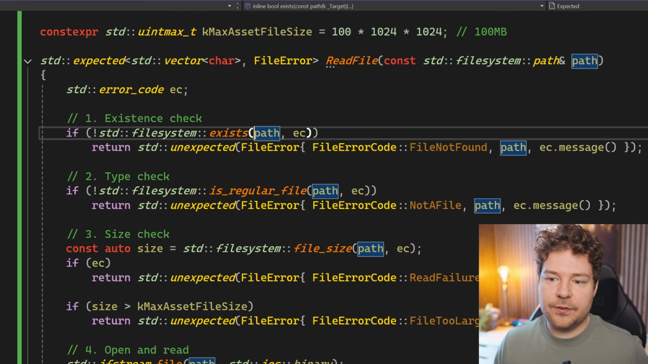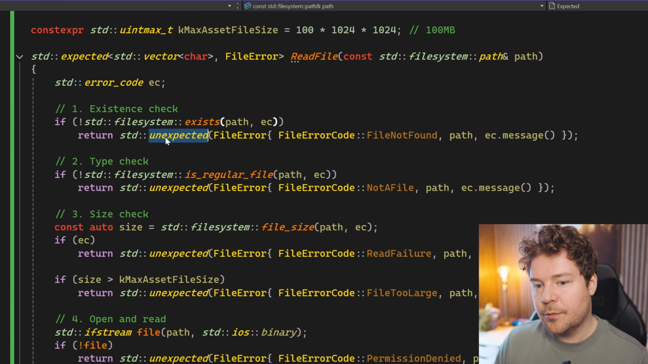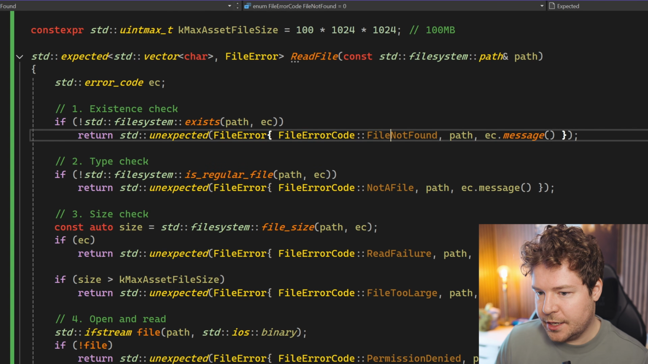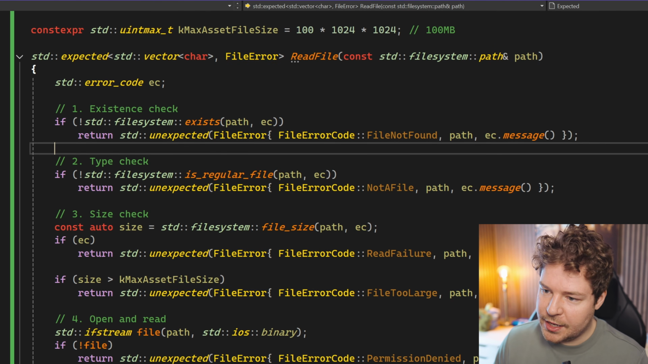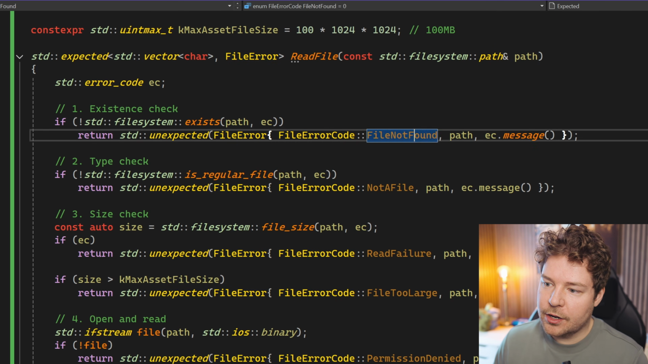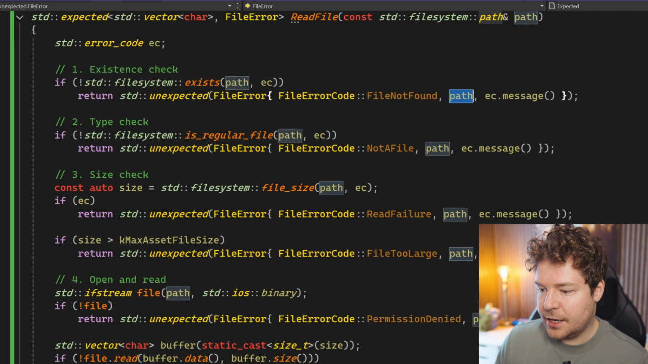If, for example, the file just simply doesn't exist, then we can make an unexpected object here that has our error type in here. So we're creating an instance of that struct with file not found as the error code, the path, obviously, of the file. That happens for all of these.